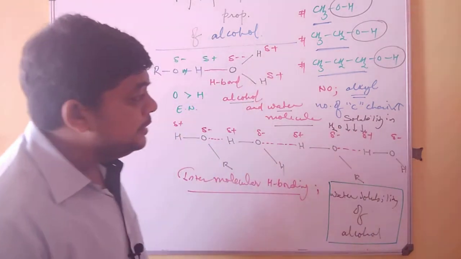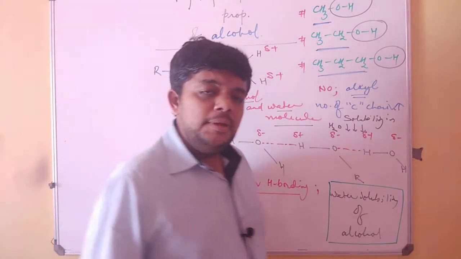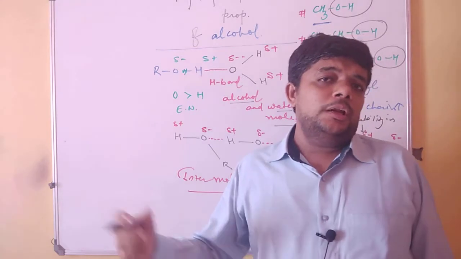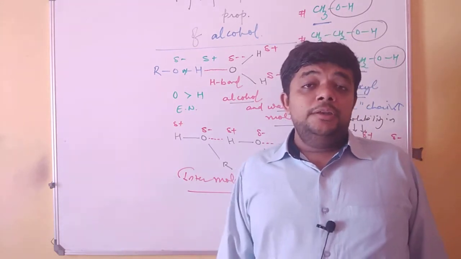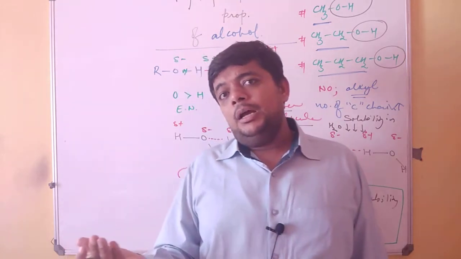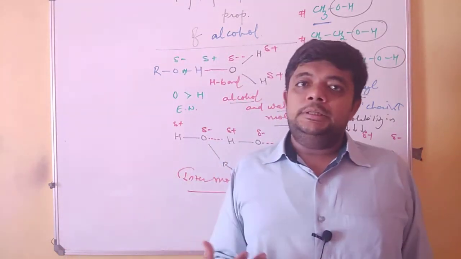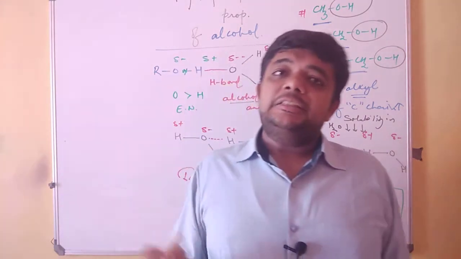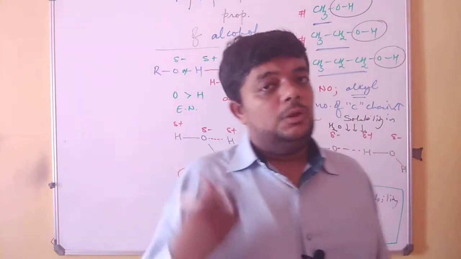The reason is, a compound can be more and more soluble in water only when it has a polar-polar interaction. But when you have a polar-non-polar interaction and the non-polar part keeps on increasing, its solubility always decreases in a polar solvent.